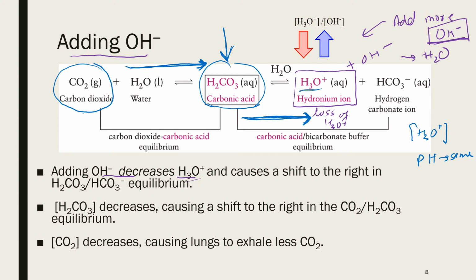Because of that decrease, all our body needs to do is have our lungs exhale less carbon dioxide. Exhaling less carbon dioxide means that breathing should slow down. That happens automatically. Our body will lower the breathing rate, and that will maintain the pH of the blood if any base is added. So with these two processes, breathing heavily or breathing slowly, our body is able to maintain the pH of the blood within this healthy range of 7.35 to 7.45.